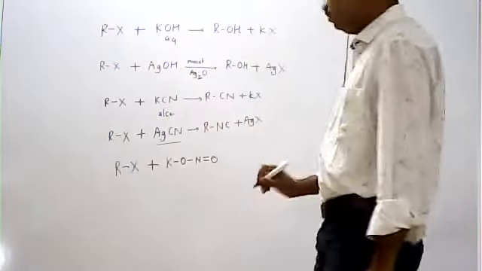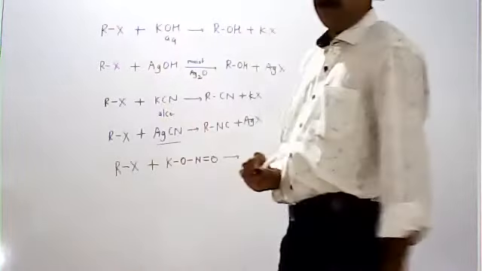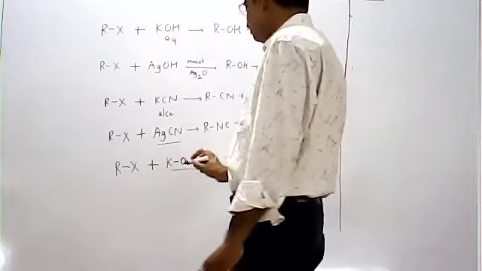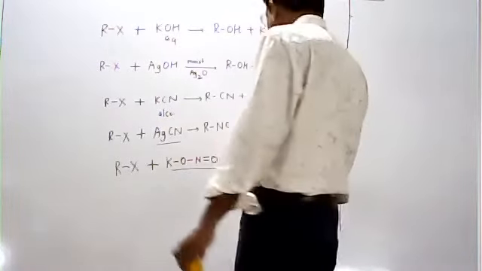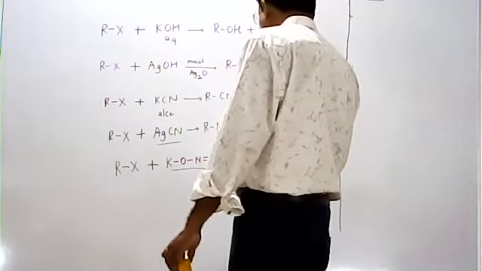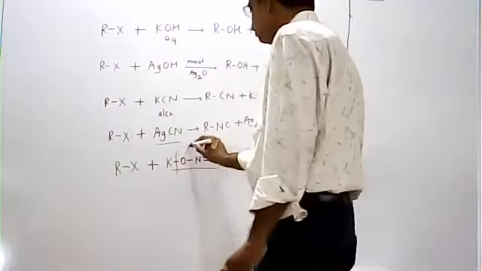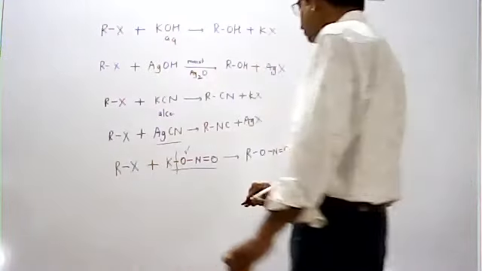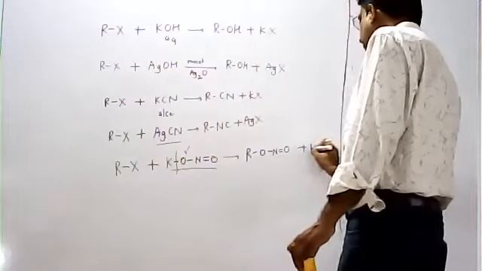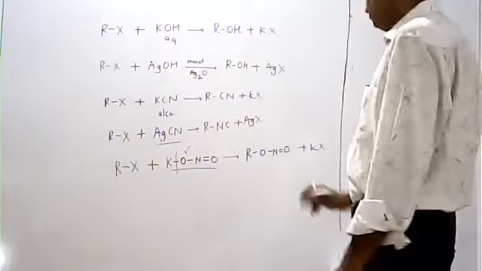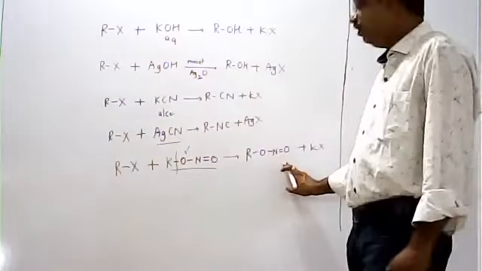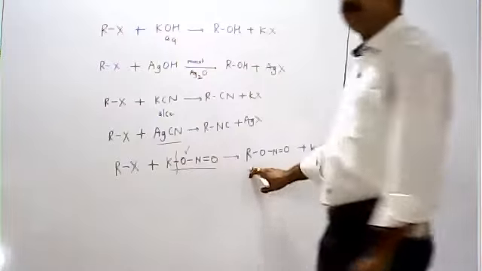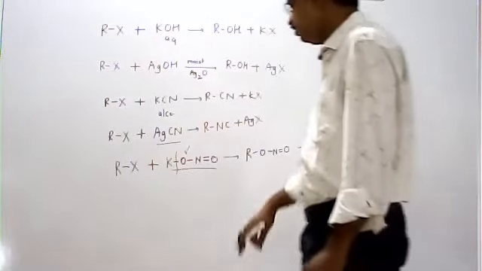Then we have also discussed alkyl halide reacting with potassium nitrite, KNO2. KNO2 is an ionic compound, so it can be ionized to K plus and NO2 minus. So it gives R, then this bond breaks, so oxygen is available for bonding. So R-O-N double bond O is formed plus KX.